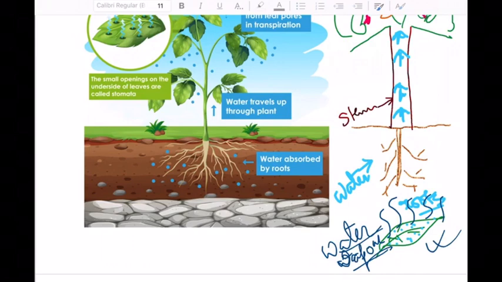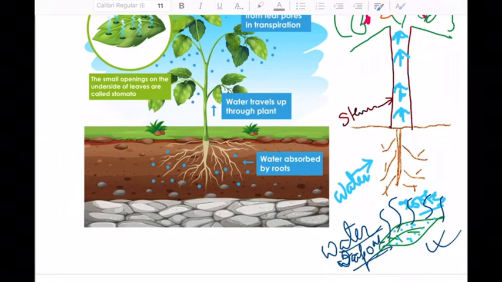There becomes a vacancy, so more water will come up to fill that gap. Like our perspiration, like our sweating, the leaves of trees will also sweat, and that will go into nature in the form of water vapor.